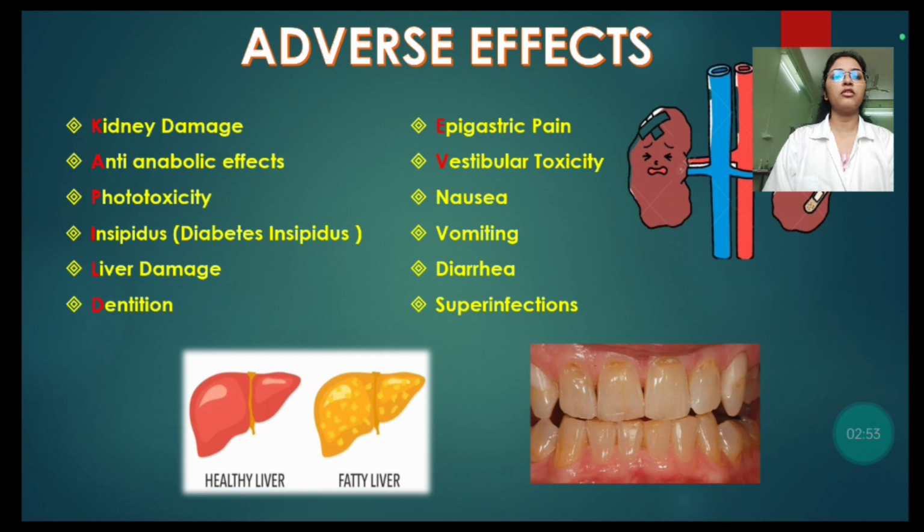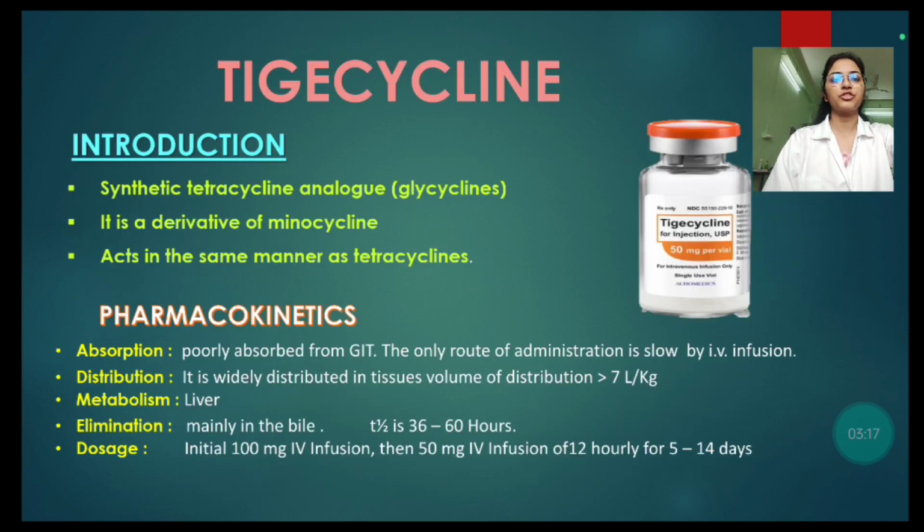We see that tetracyclines have chelating property, which means it binds to calcium and forms insoluble and unabsorbable complexes and it is collected in tissues like bones, teeth. Due to this property tetracyclines cause brownish discoloration of teeth. Then other side effects like nausea, vomiting, diarrhea, superinfections.